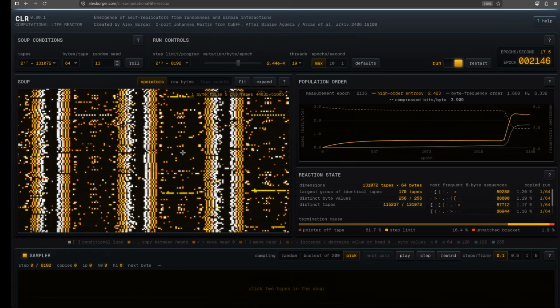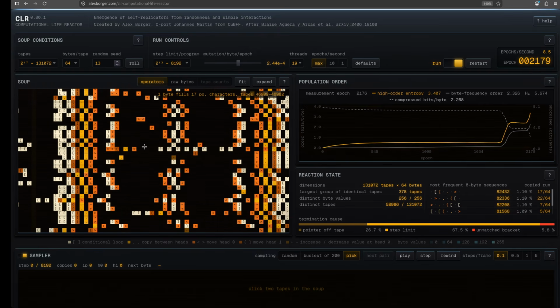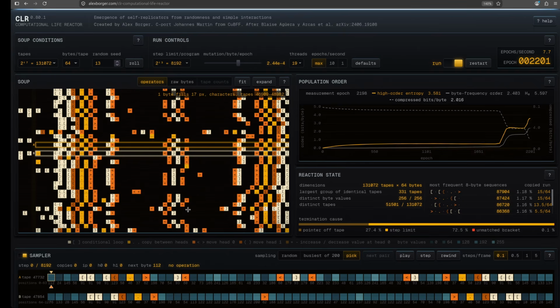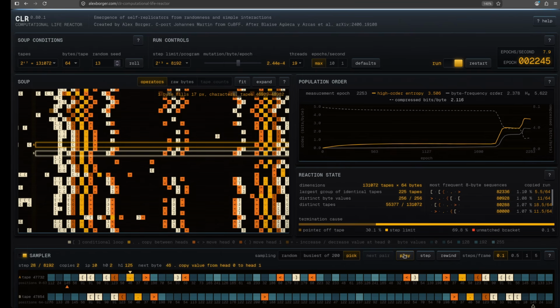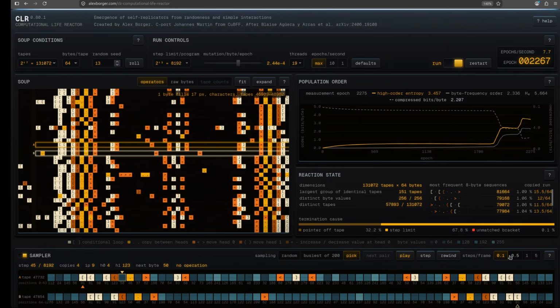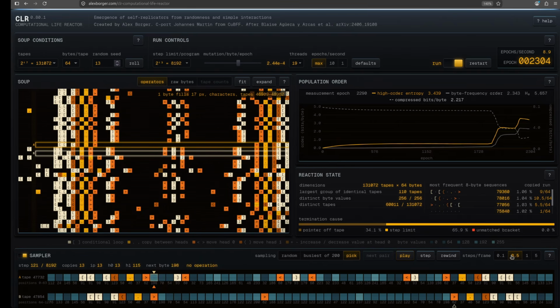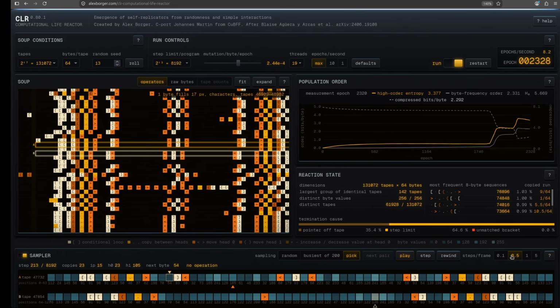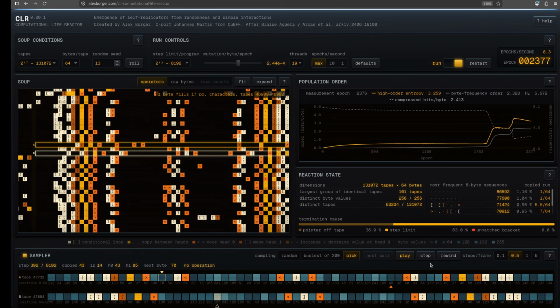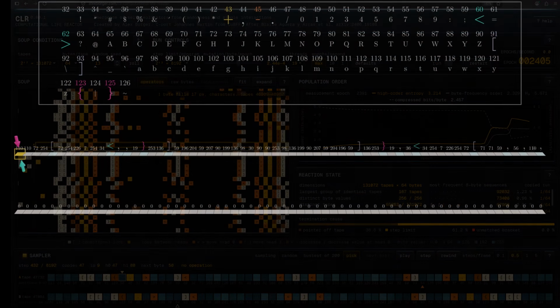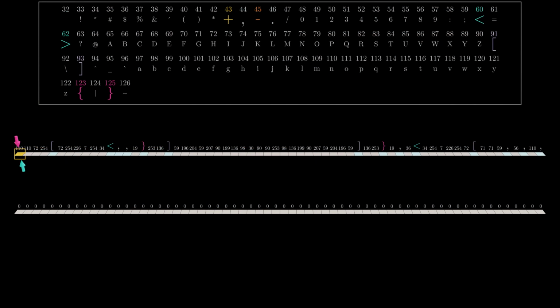Let's look at one more detail of this computational life reactor. You can zoom into the soup and pick two tapes of your choice. In the sampler you can investigate the replication of the RNA molecule step by step and witness the copying process. The mechanism is not complicated at all. Usually there are two bracket genes which make the program loop forever. Each time inside the loop, the arrows move one step in opposite directions, and then there is a dot or a comma that copies the numbers from one arrow to the other.